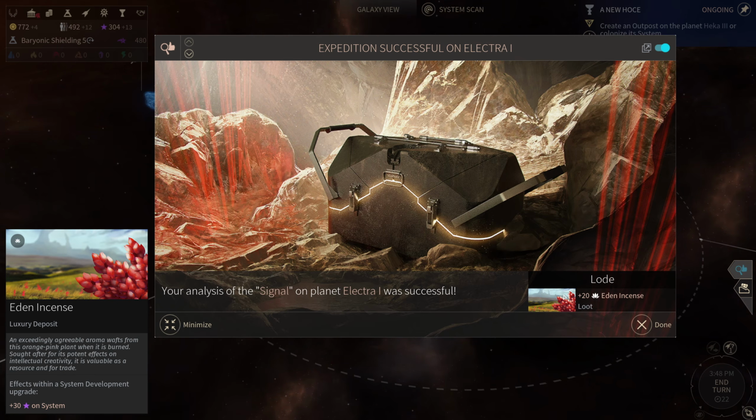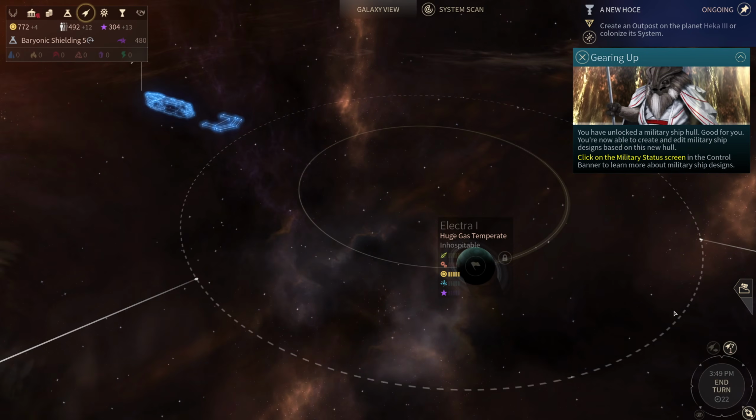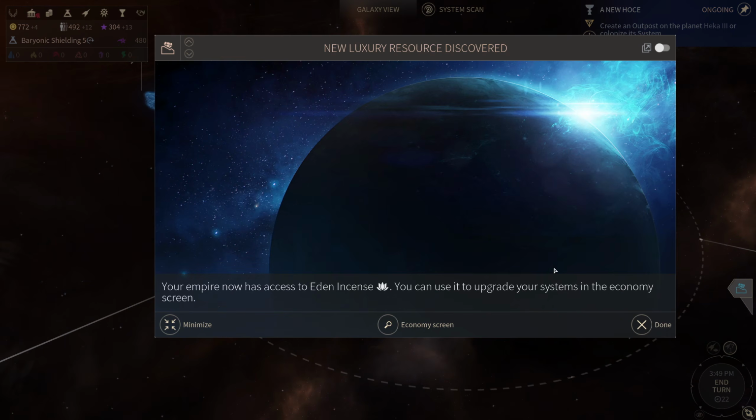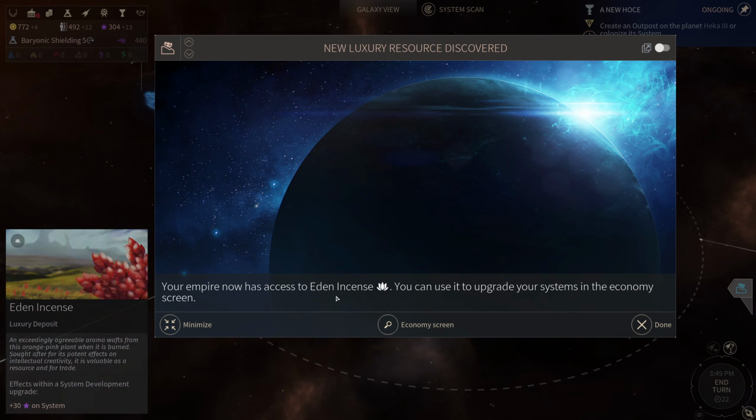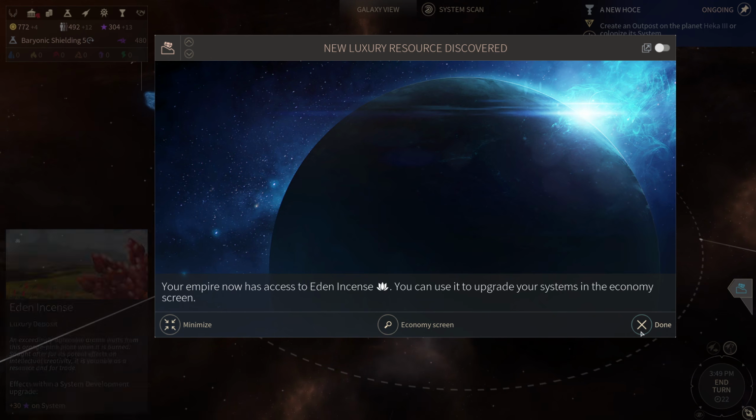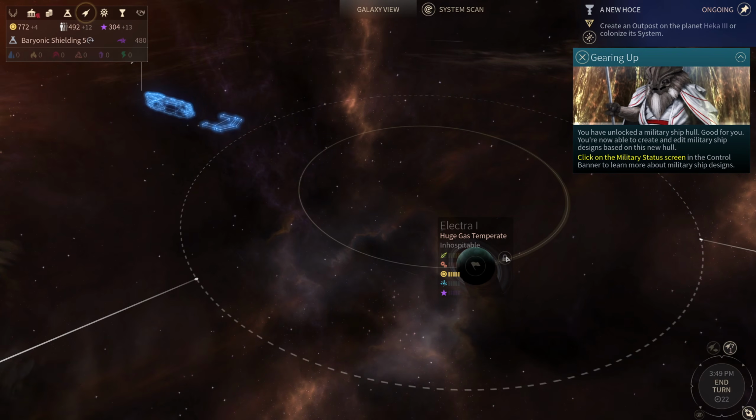Sought after for its potent effects on intellectual creativity, it is valuable as a resource and for trade. Yeah, it's an incense. That's neat. Plus 30 influence on system. Okay. And new luxury resource discovered. And it's the Eden incense that was discovered.